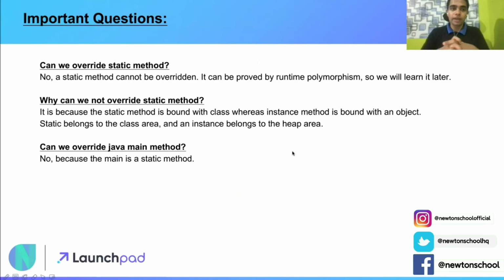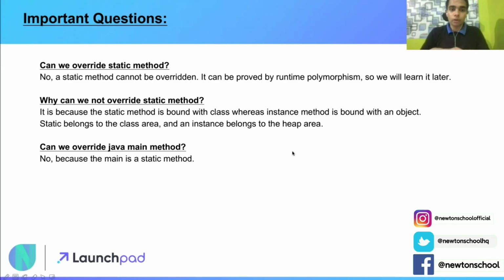Now let's understand some very important questions. First, can we override a static method? The answer is no. A static method cannot be overridden, and that is an example of runtime calling method, which we are going to cover in the next videos. If you have doubts about static keywords, static methods, static classes, please check out the video for the static keyword in Java, which I have uploaded recently, to understand what static methods, static blocks, static classes are, and so on.